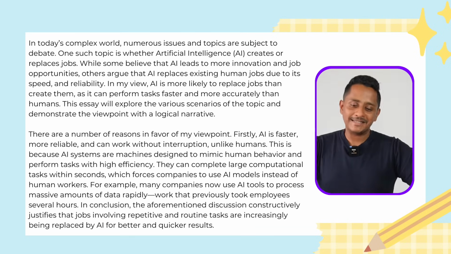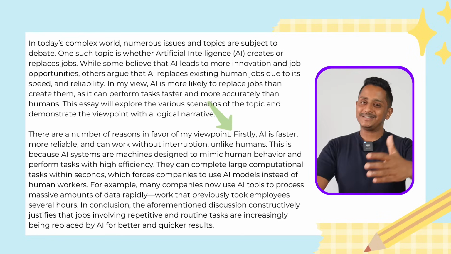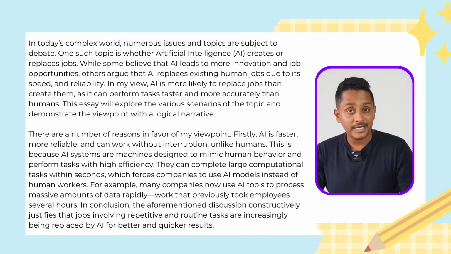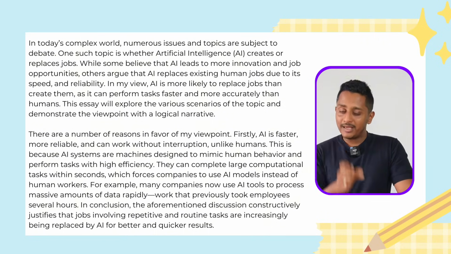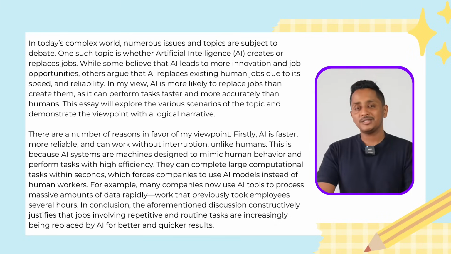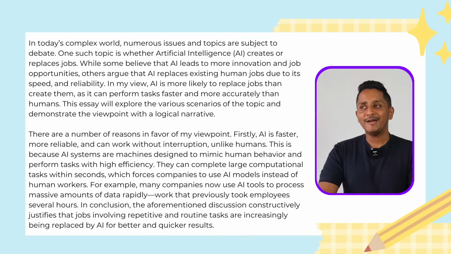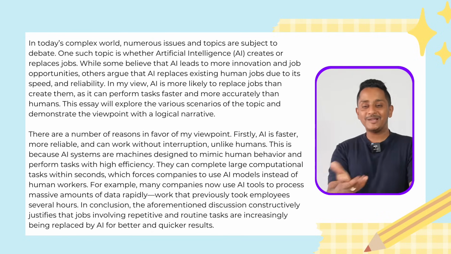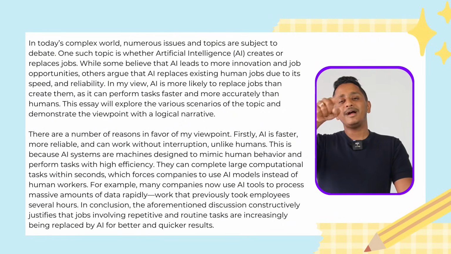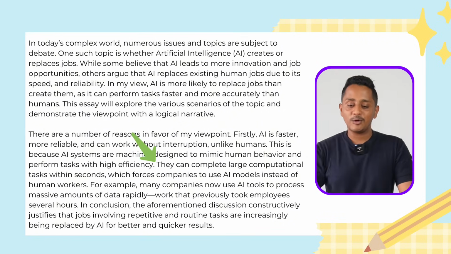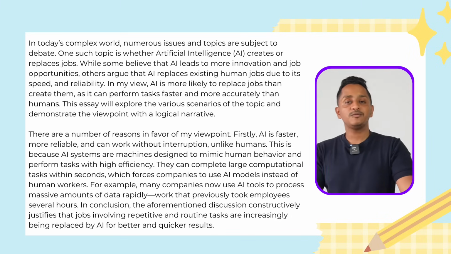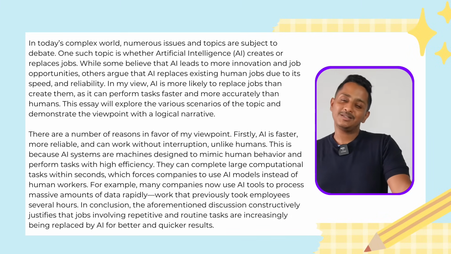There are a number of reasons in favor of my viewpoint. Firstly, AI is faster, more reliable and can work without interruption, unlike humans. This is because AI systems are machines designed to mimic human behavior and perform tasks with high efficiency. Now, I have more thoughts in my mind. The template will say only one dash, but I'm putting a full stop and I'm continuing if you really want. Or you can put a comma and say and they can complete large computational tasks within seconds, which force companies to use AI models instead of human workers.